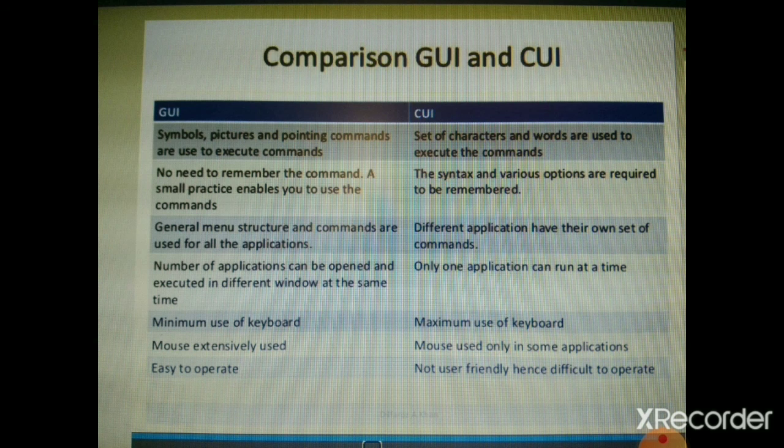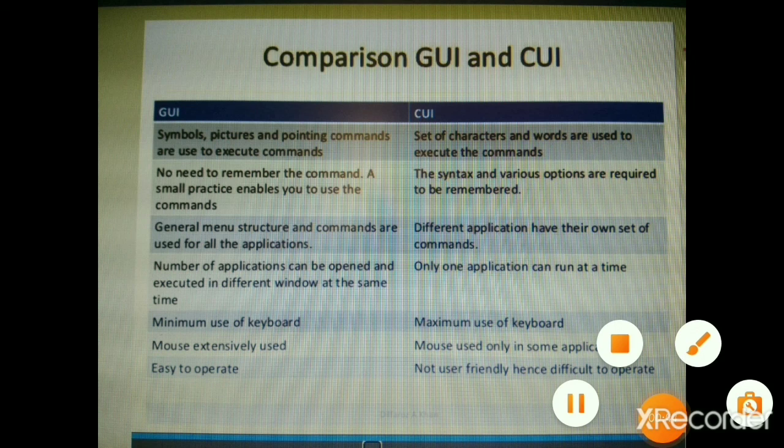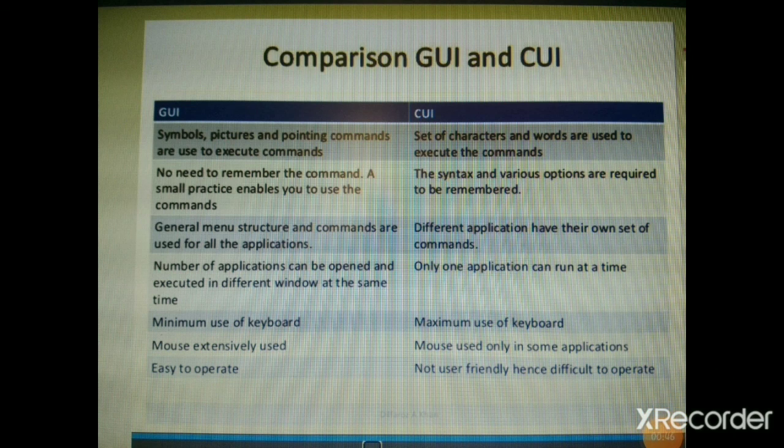In GUI, general menu structure and commands are used for all the applications. Whereas in CUI, different applications have their own set of commands. In GUI, number of applications can be opened and executed in different windows at the same time. In CUI, only one application can run at a time.